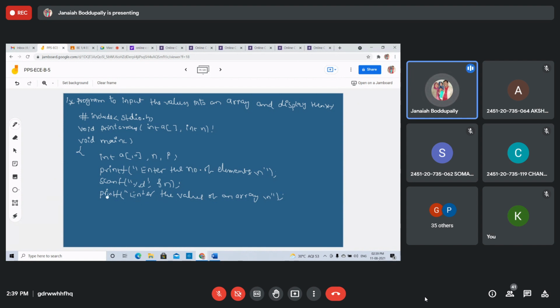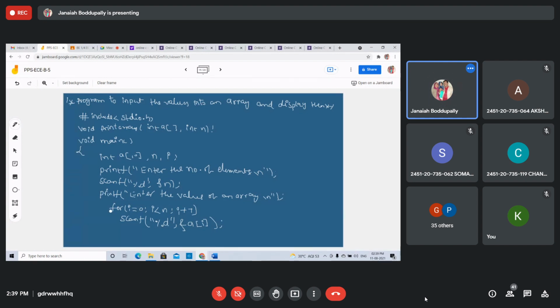Now, how to read the elements into a one-dimensional array? For i equal 0, i less than n, i plus plus. Scanf %ld ampersand of a[i]. That's it.